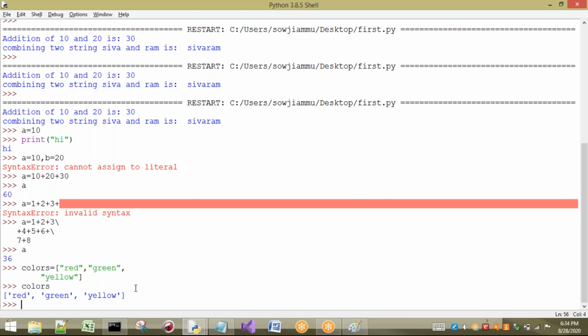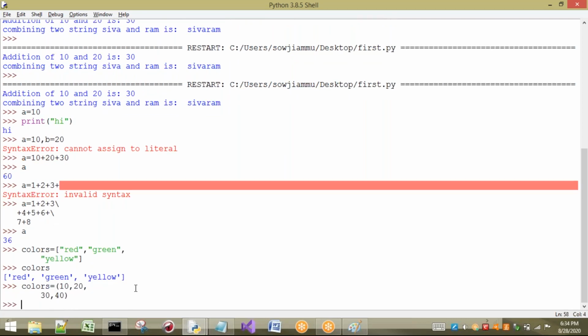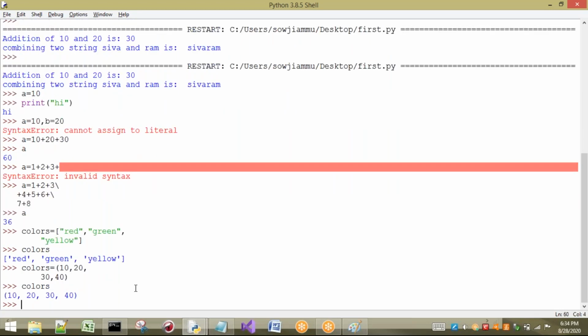In the same way, for the same example, colors equal to, I want to enclose the data in normal brackets: 10 comma 20 comma, then I press enter. Here I can write 30 comma 40, for example. The main thing to observe is that in colors I have stored 10, 20, 30, 40. That means if you want to take a group of statements, we can use square brackets or normal brackets.